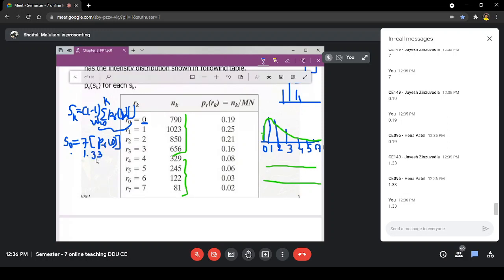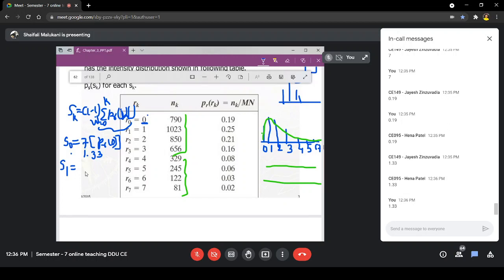So what is the significance of this result? The significance is that if in my input image I encounter 0, then I should replace it with the value 1.33. All the zeros in my input image should be replaced with 1.33, and that is one of the steps. Of course, we will derive some restrictions and limitations later, but let us complete the task first.